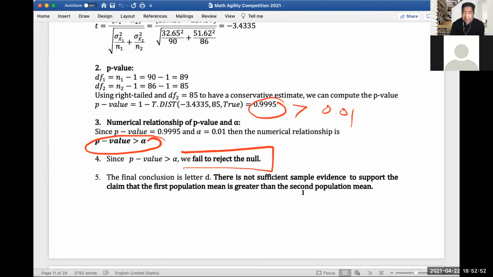For question number 5, the final conclusion is letter D: there is not sufficient sample evidence to support the claim that the first population mean is greater than the second population mean. The basis of our null is that they are equal, and there's no difference between the sample means of those two data that we got.